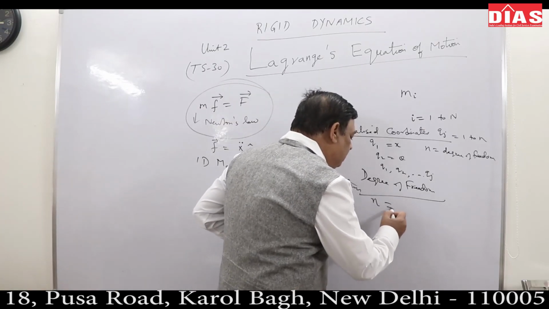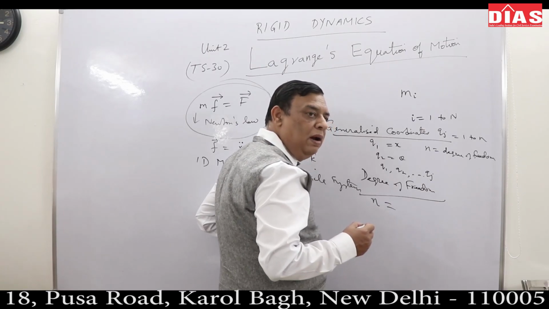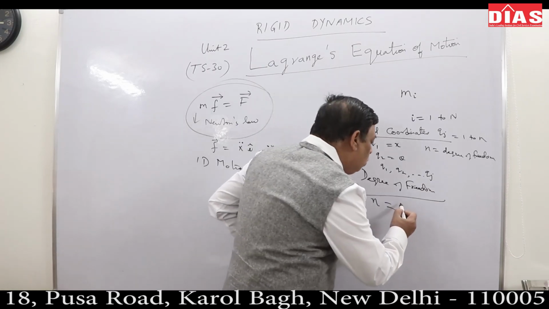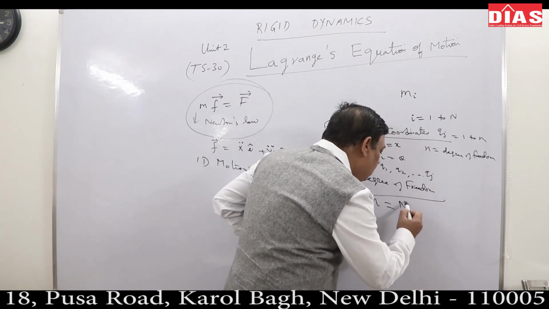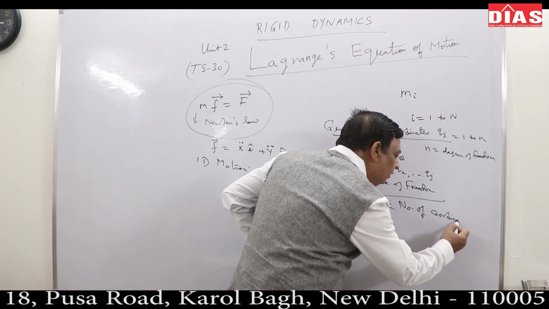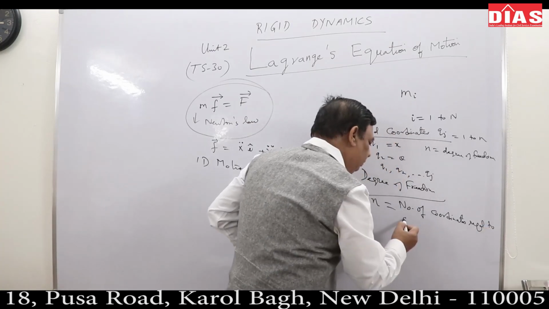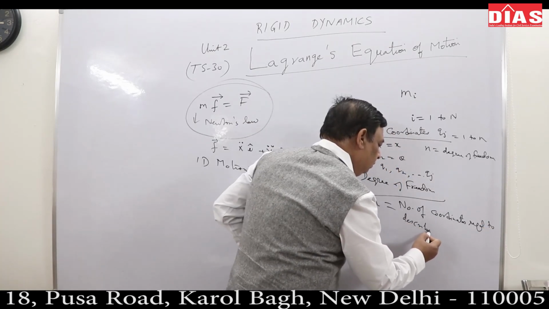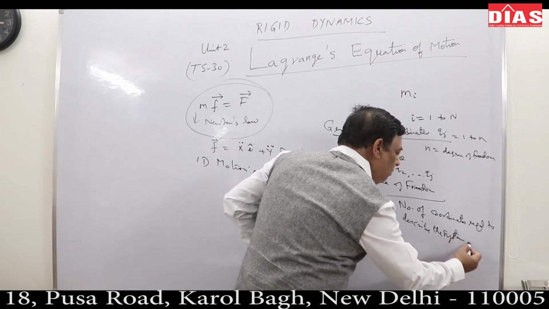If I represent it by n, then generalizing for capital N number of particles in the system, it is the total number of coordinates required to describe the system minus the number of constraints.